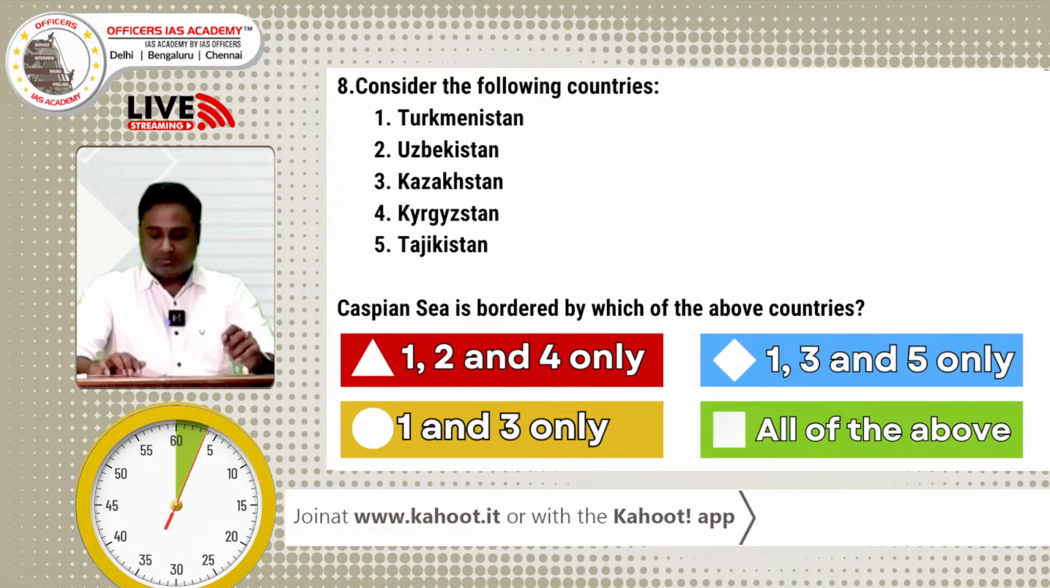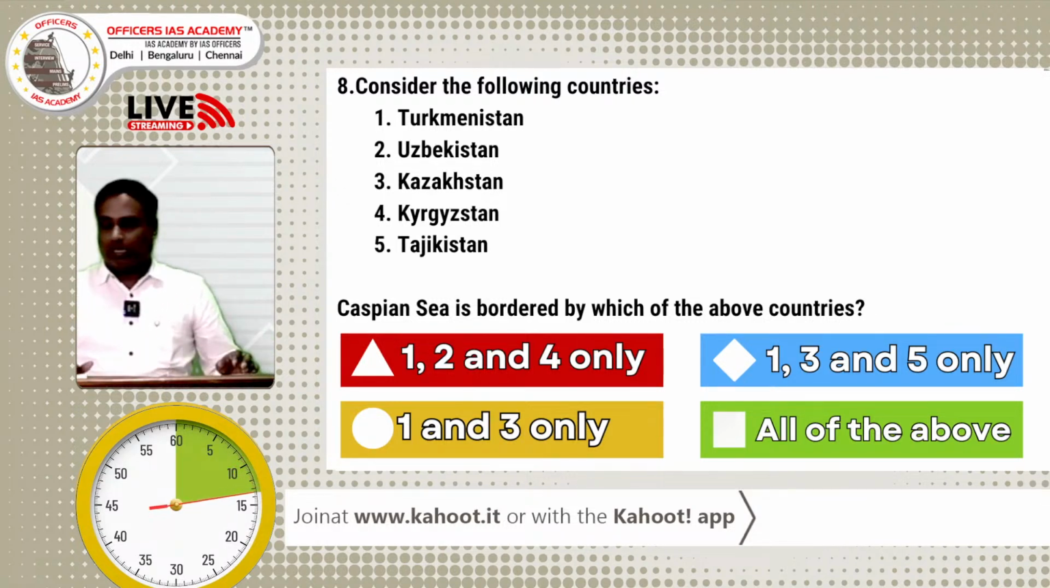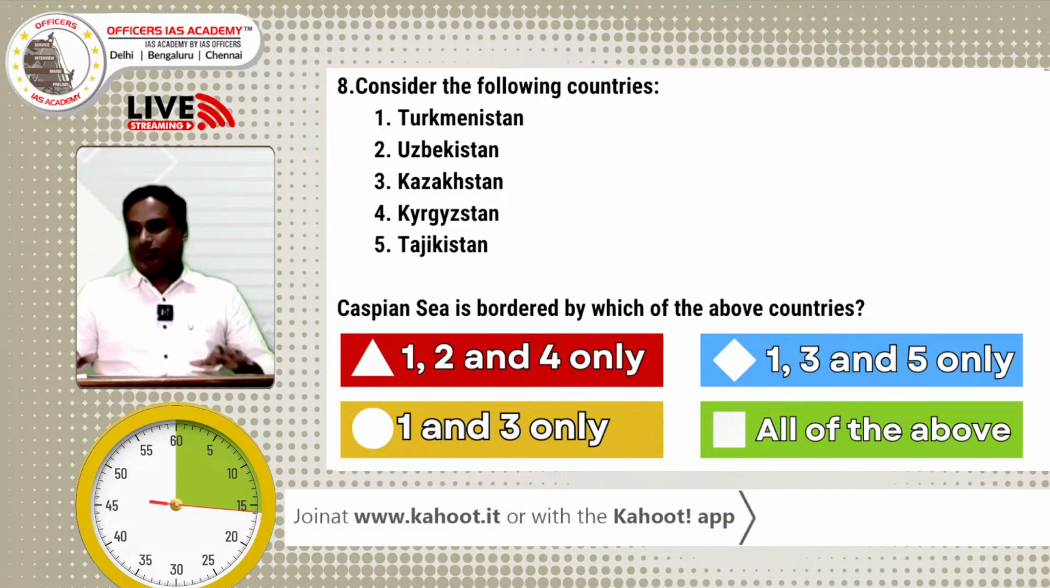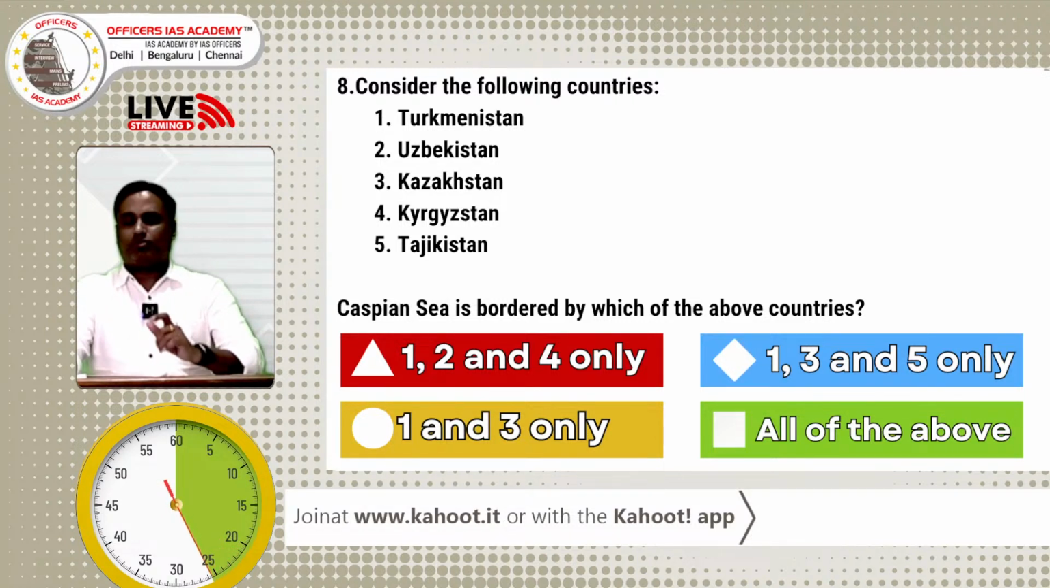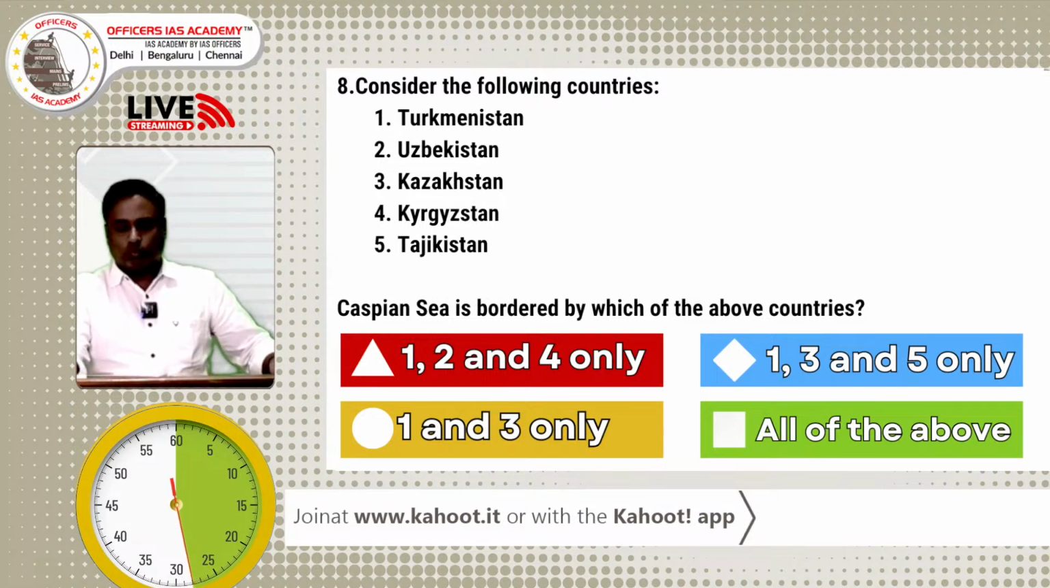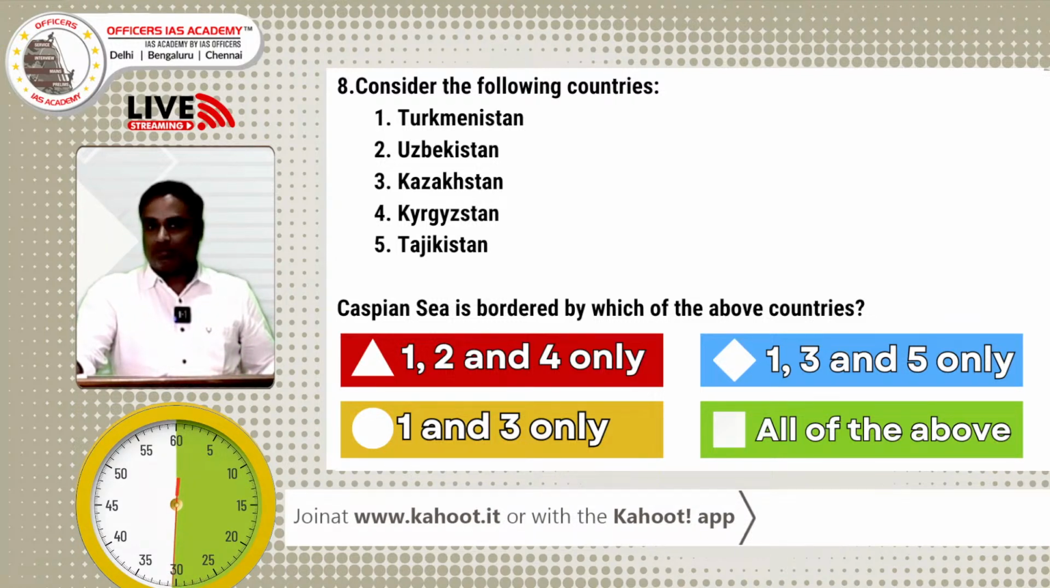Question number 8. 60 seconds and single point. So read the question carefully and answer it. The 5 countries sharing a border with the Caspian Sea. This is a very famous code word, which we use for this kind of geography question. So nearly 20 have answered.